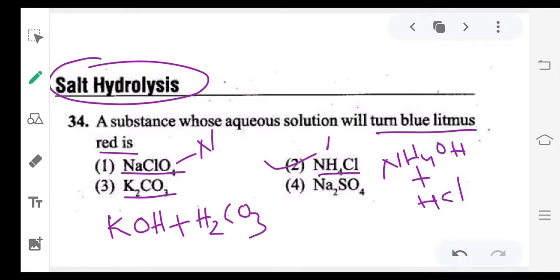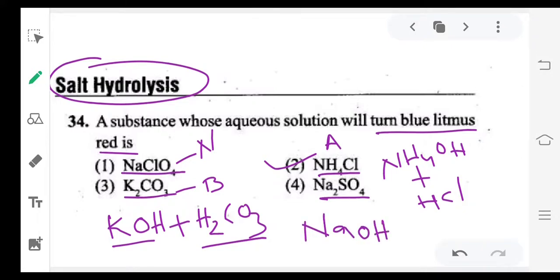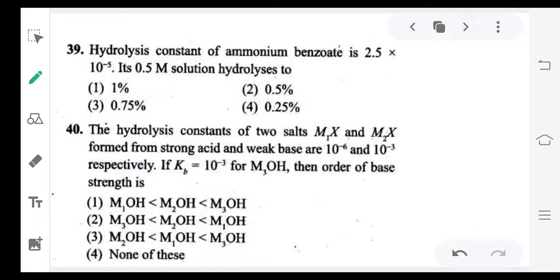Here strong base, weak acid. So this is basic. Next, Na2SO4. NaOH plus H2SO4 combination. Both are strong. That's why this is neutral. So like that you can decide whether the solution is acidic, basic, or neutral. Next question.